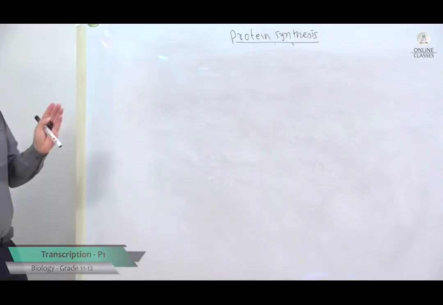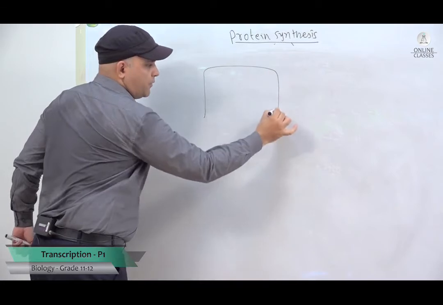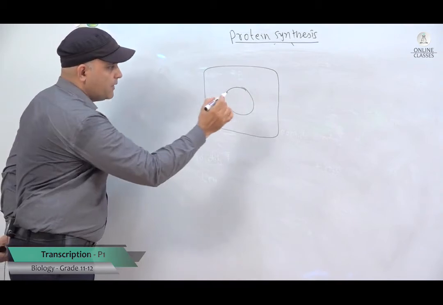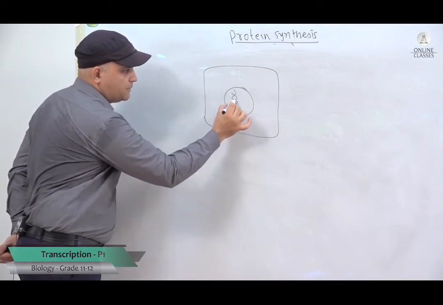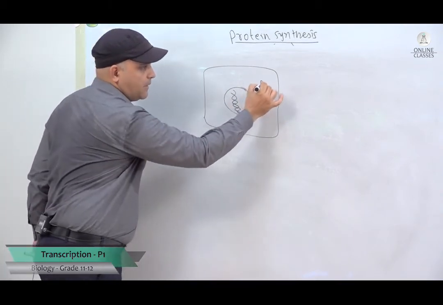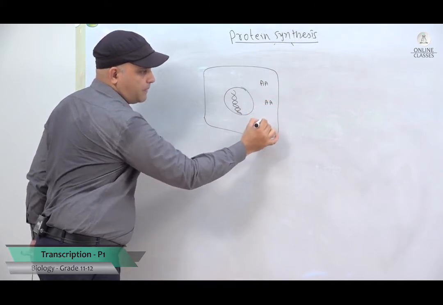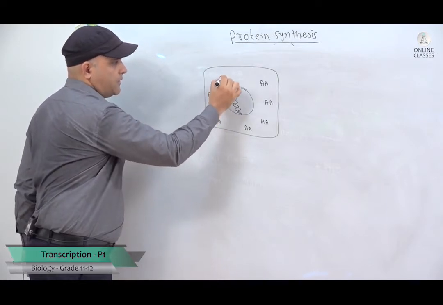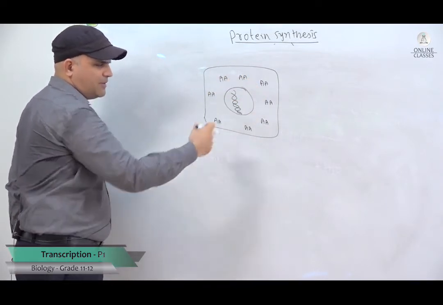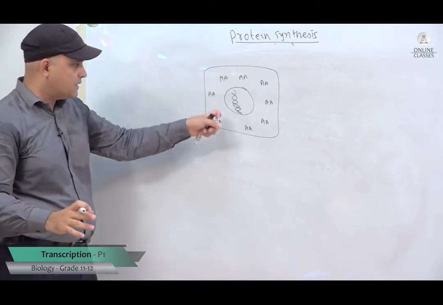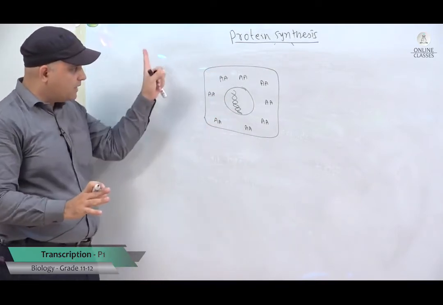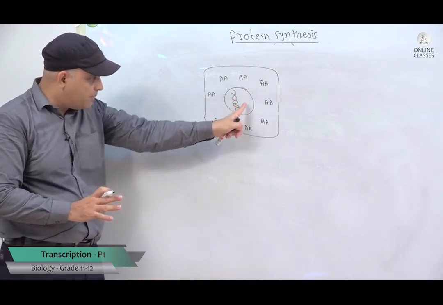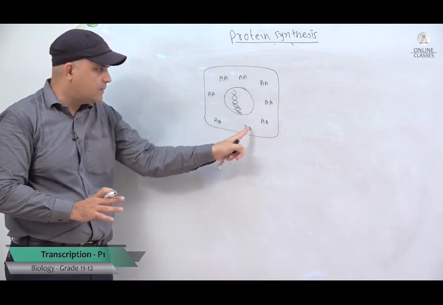The next thing, a very important thing now, coming to protein synthesis, you know very well that the DNA is in the nucleus here, and the amino acids are in the cytoplasm. They came from the food that you ate. The proteins got digested, and here you have thousands and thousands of different amino acids. And I told you, transcription is a process by which information on the DNA is copied into an mRNA, then that mRNA is used to attach these amino acids together.